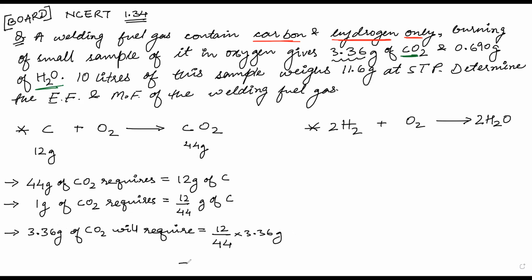Okay, now the answer here will be 0.9218. Okay, let me just confirm it. Now this question is so important that most of the values get stuck in my head, but let me just confirm it. This is 12 by 44 into 3.36, which is equal to 0.916.